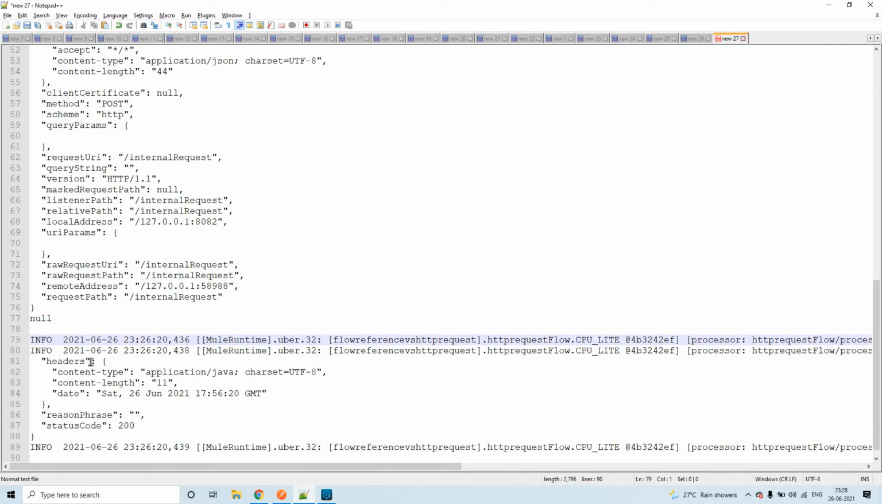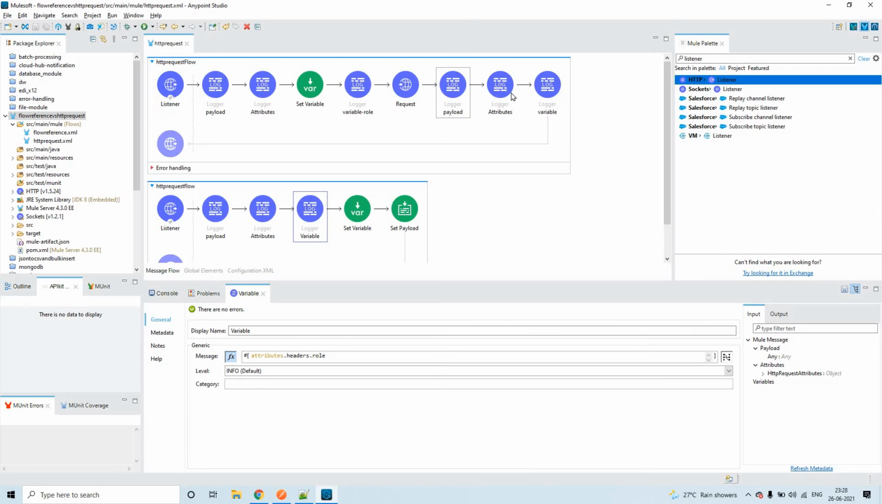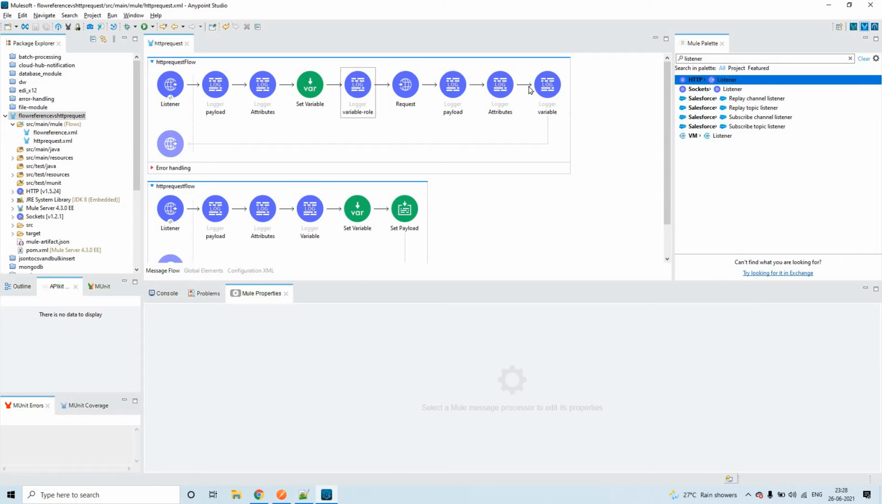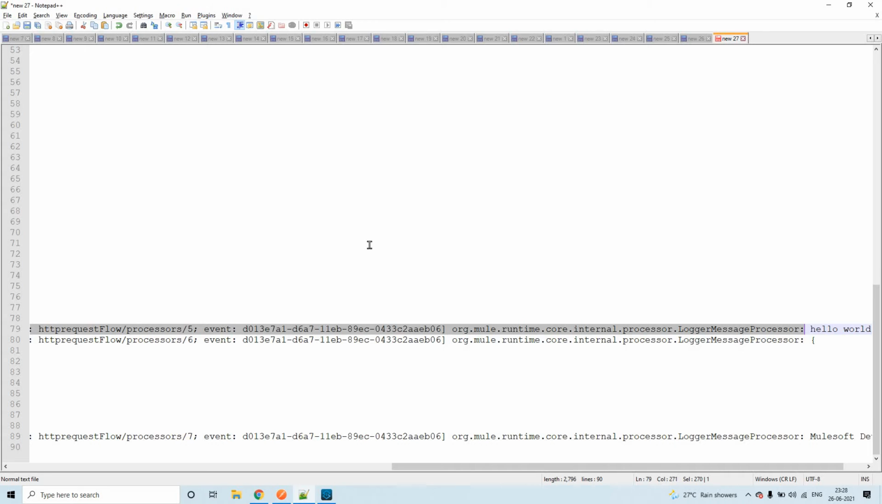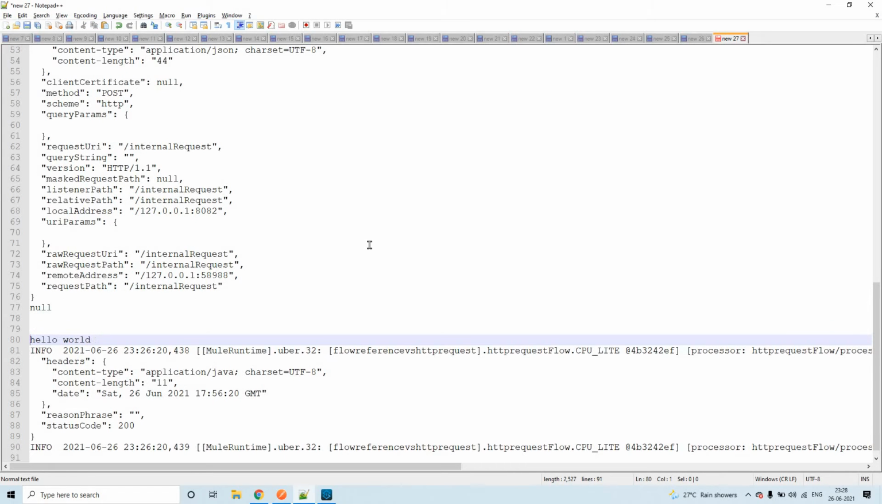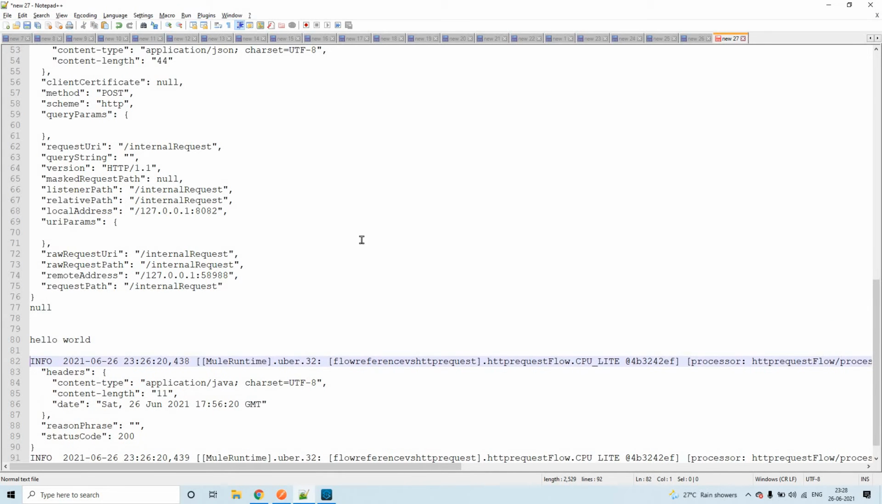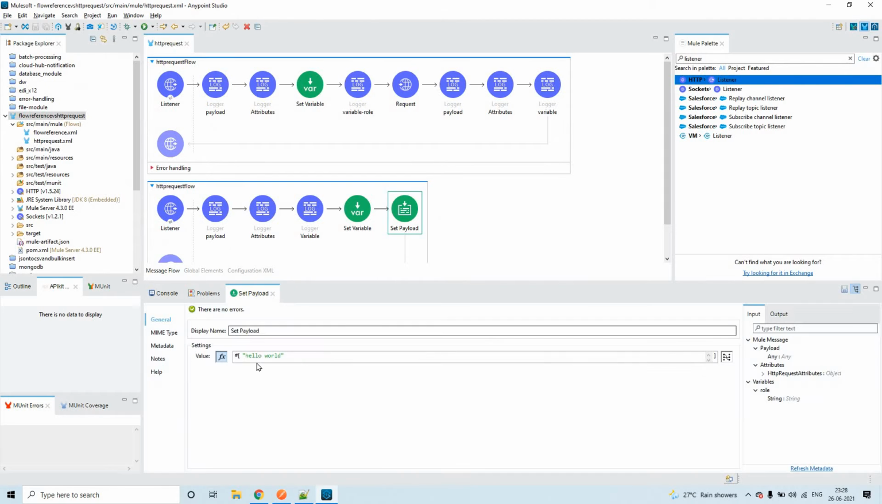Now these three infos are related to these three loggers in the main flow, or the parent flow, let's assume. If you see, as I'm setting the new payload as hello world, that is what we could see as the payload from the first logger. Here we are setting the payload as hello world, which means we have updated the payload. We have set a new payload, so that is reflecting. That is fine.